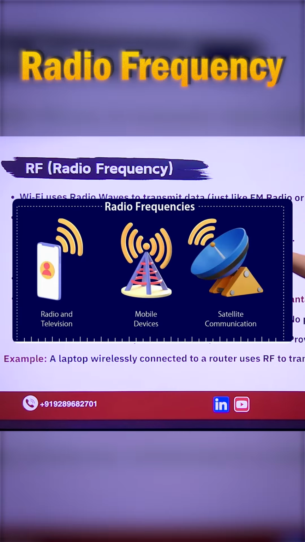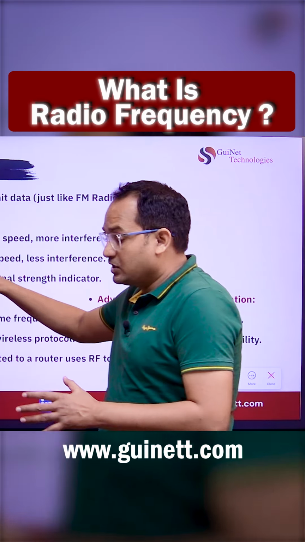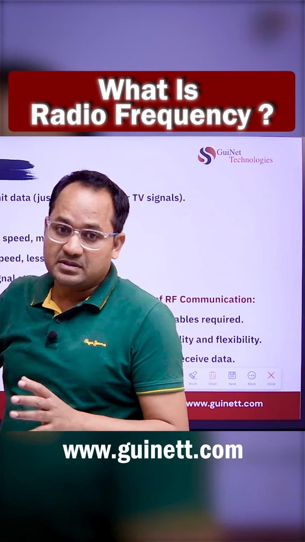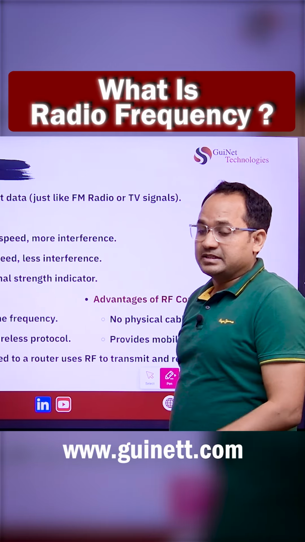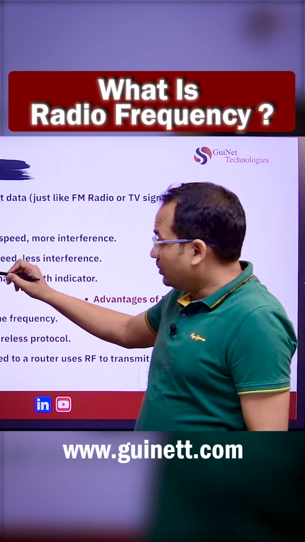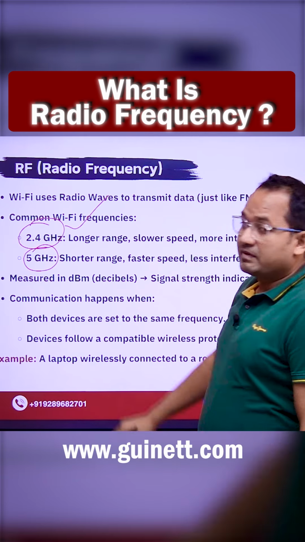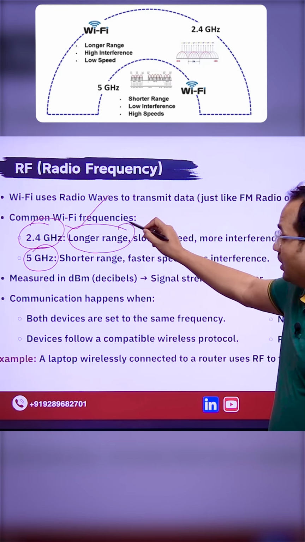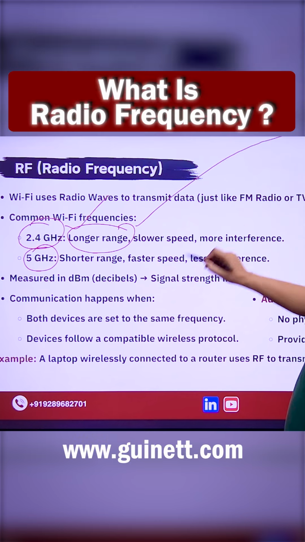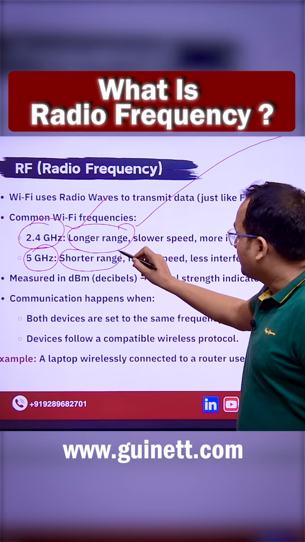We have the radio frequency, and this radio frequency is used for multiple purposes. We have 2.4 gigahertz and 5 gigahertz. These are also radio frequencies. And if you have the lower radio frequency, you get a longer range of distance. That's the most important thing. Longer means you can travel a long distance, but if you have the higher frequency range, you have